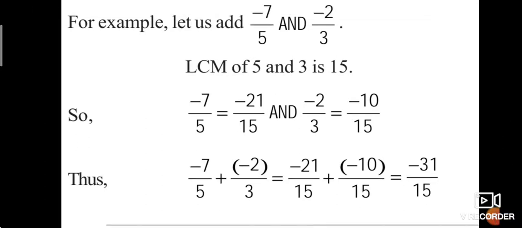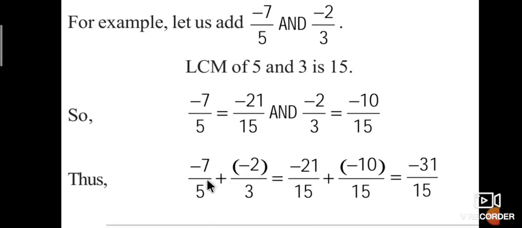Addition of rational numbers. For example, let us add minus 7 by 5 and minus 2 by 3. The LCM of the denominators 5 and 3 is 15. Therefore, minus 7 by 5 is equal to minus 21 by 15, and minus 2 by 3 is equal to minus 10 by 15.